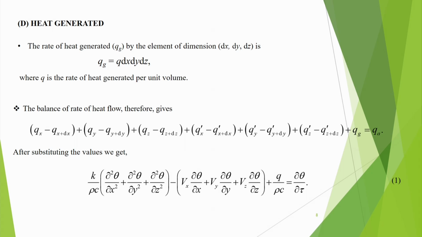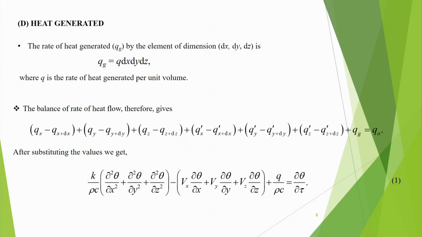Then heat generated. There may be heat generation in the element. Heat generation may be due to various reasons, particularly in machining it is due to plastic deformation. When plastic deformation takes place, then most of the heat, in fact at least 90% of the plastic work gets converted into heat, sometimes it can be 95% also. So, that heat generation is indicated by Qg is equal to Q dx dy dz, where Q is the rate of heat generated per unit volume.